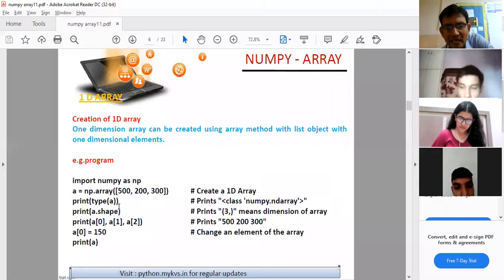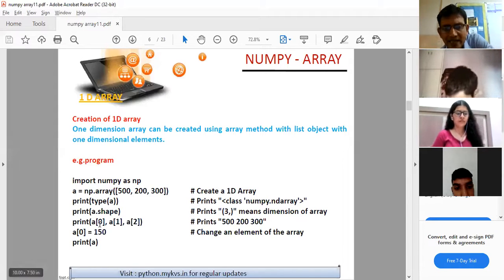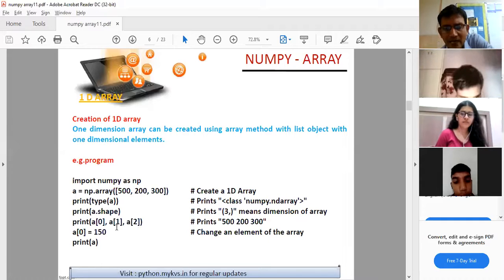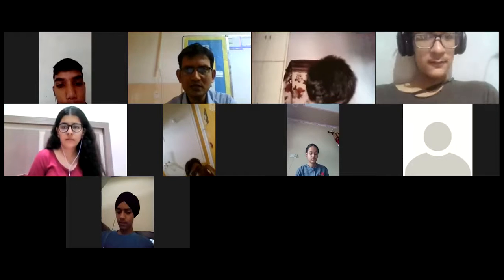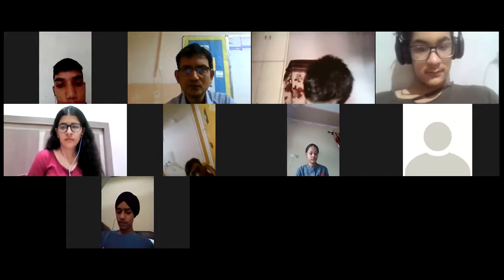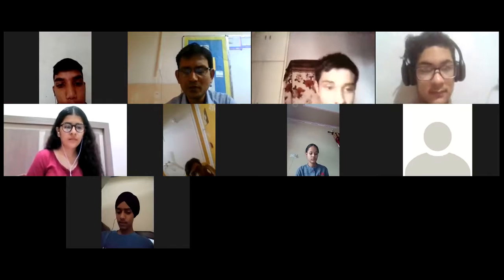Then we have applied the type function, which tells us which type the array is of. Then shape, which tells the shape of the array. And then you have seen how to access the elements of the array. And the last step is how to change the array. So let us try to implement all these steps practically on the Jupyter Notebook.